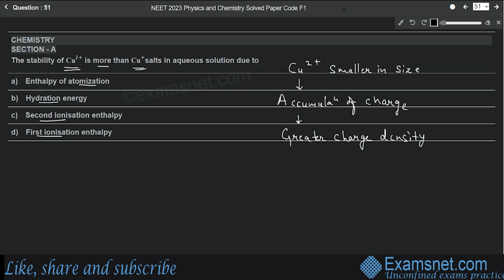Now what will happen due to this greater charge density? Due to this accumulation of charge, the polar water molecules form stronger bonds with the Cu2+ ion, releasing more energy.